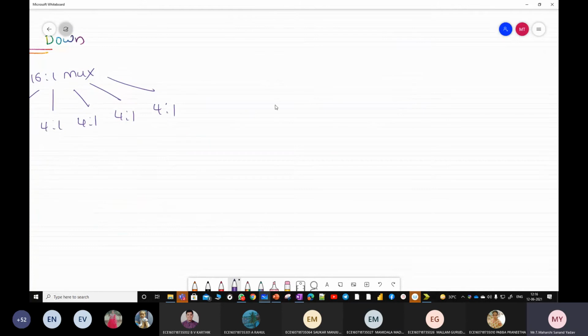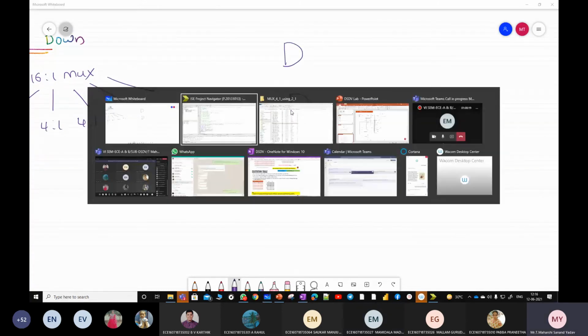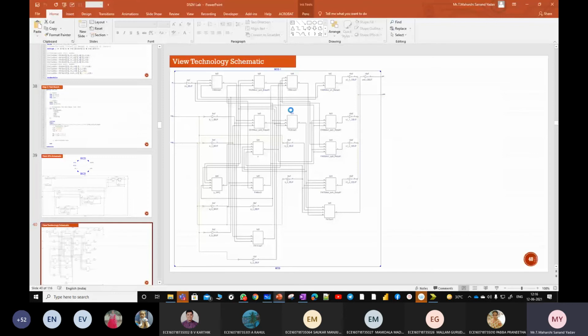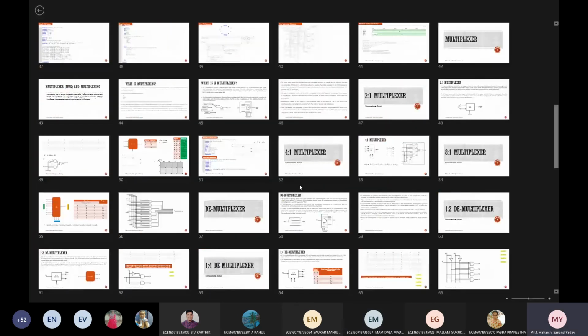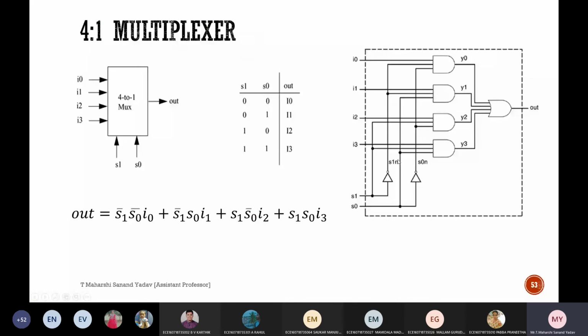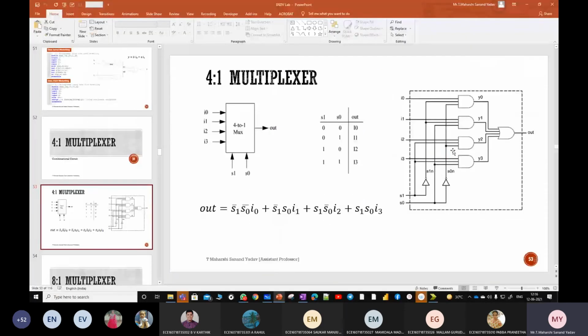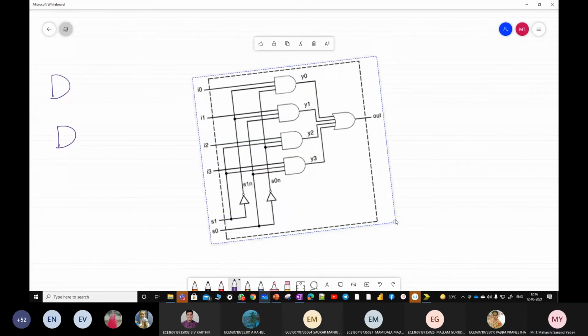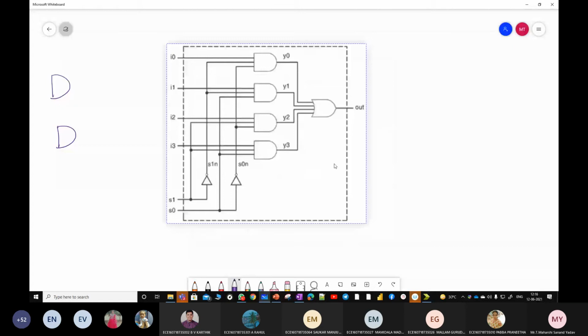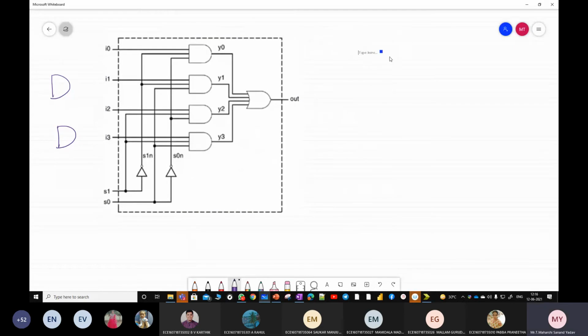So let us draw the diagram. I think everyone knows about this. Better I'll open that slide instead of writing again and again. So you need a 4:1 mux, and this is the logic diagram. Now for this we shall write the code. I'm copying this diagram. Yes, tell me the code now.